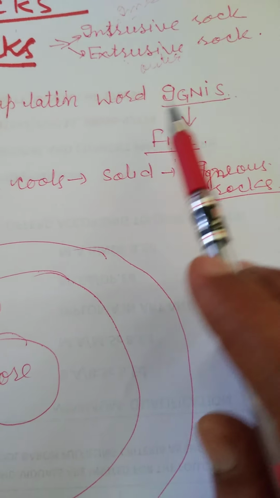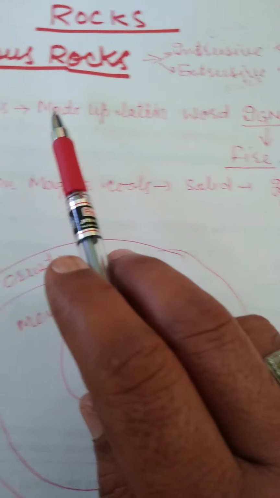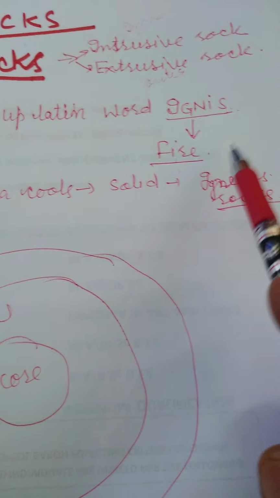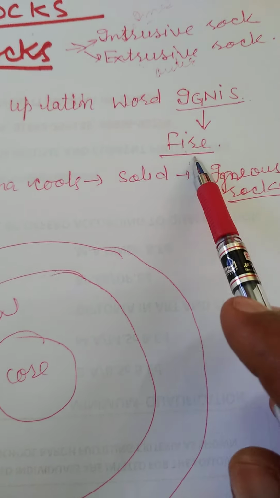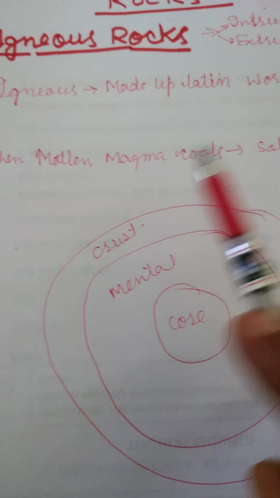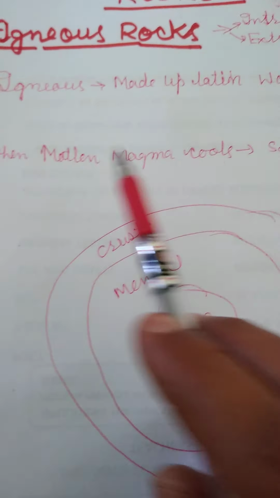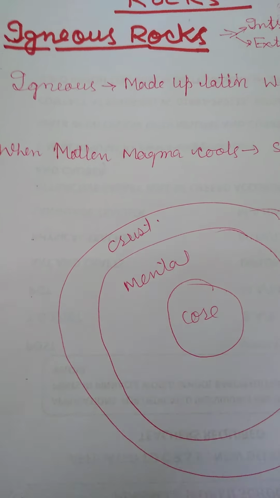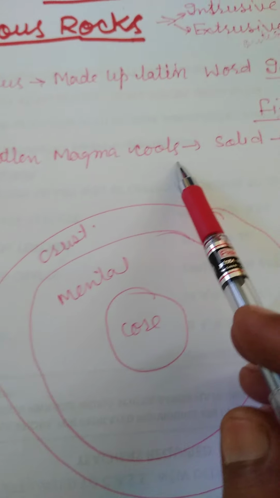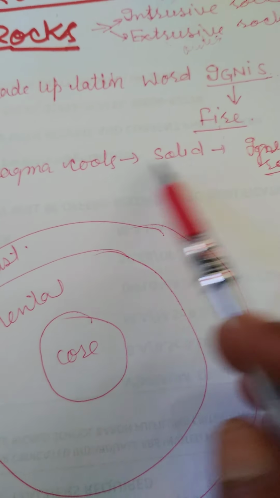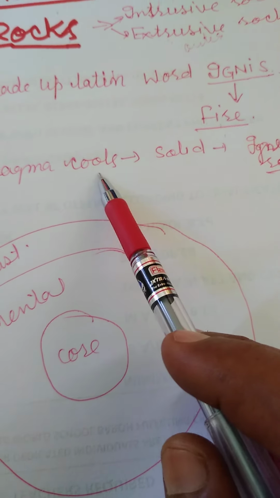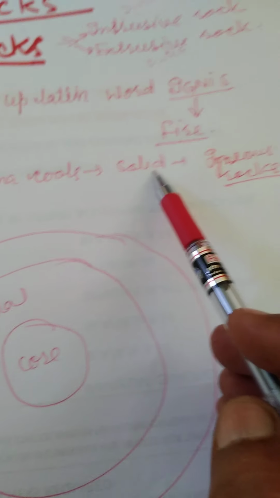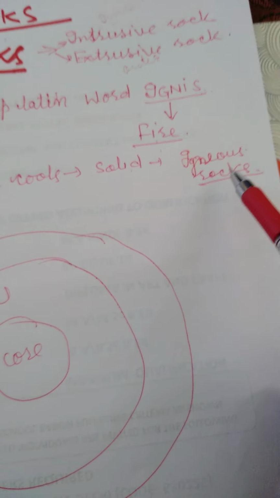So what are igneous rocks? How do they form? When molten magma cools, it becomes solid, and after that, igneous rocks are formed.